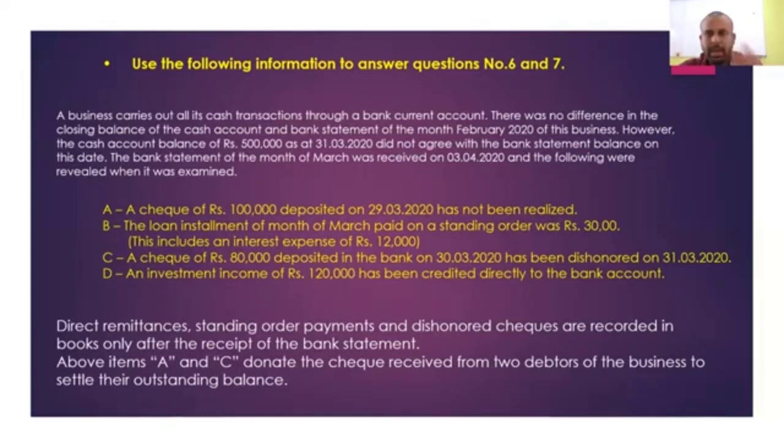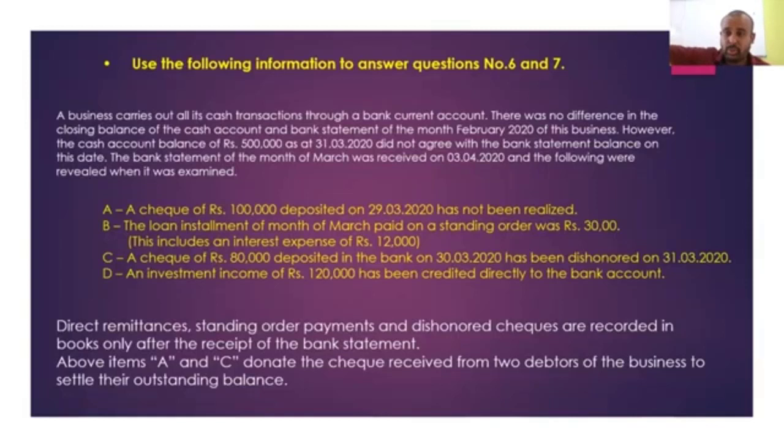To identify the impact on the debtor balance, with transaction number A and transaction number C, both are affected to what? Debtors. Both are affected to debtors. But transaction number A is what? Checks deposited, not realized. If you have received a check from the debtor and deposited it in the bank, what will happen? It will be reduced from the debtor balance, and even if it is not realized, that doesn't affect the business books of account because it is from the bank point of view.